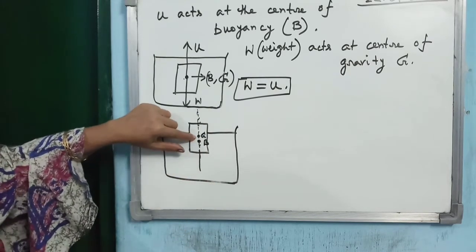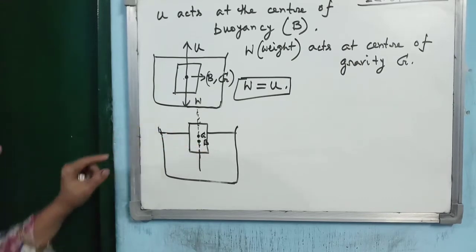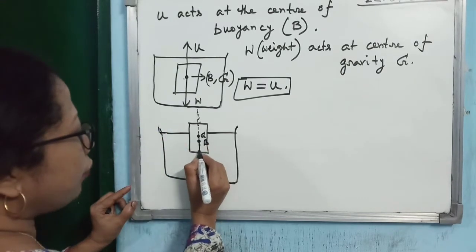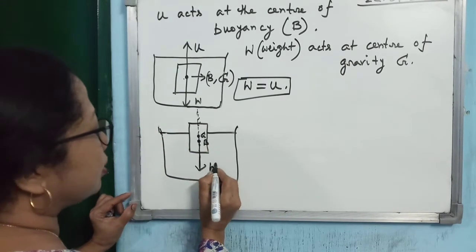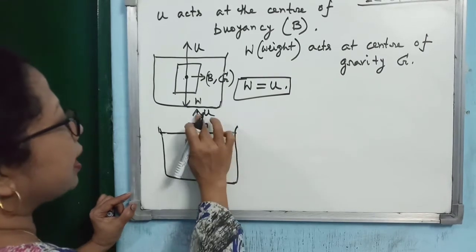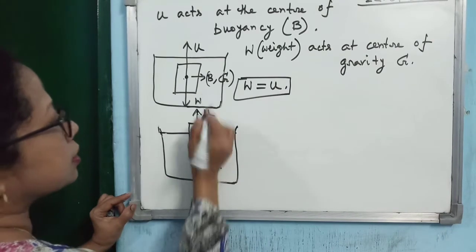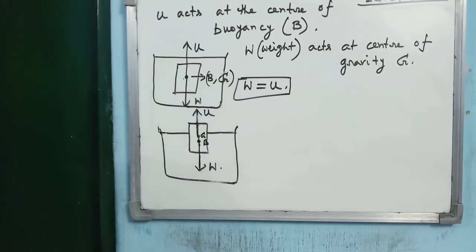Center of gravity will be higher than center of buoyancy, and in this case, weight is also acting in the downward direction and upthrust is acting in the upward direction. So, this is the difference between the two floating bodies.